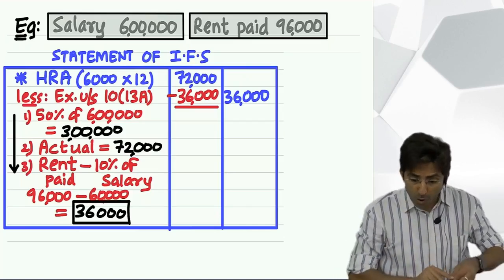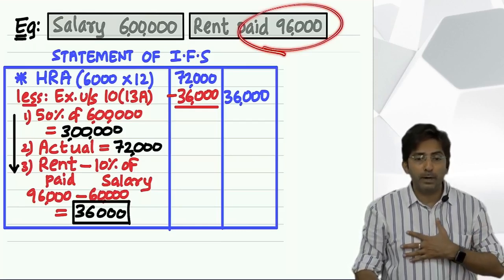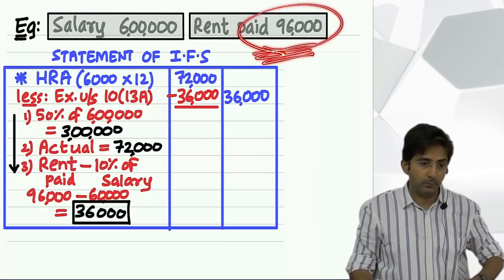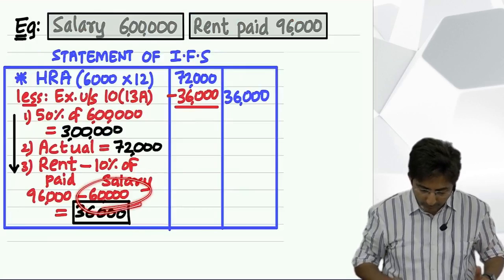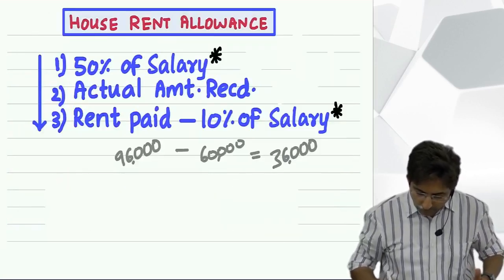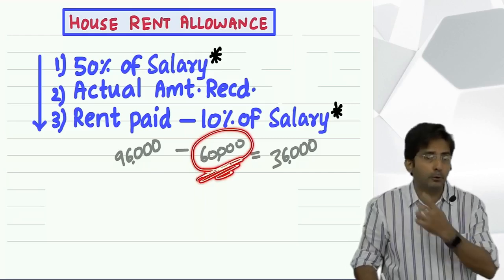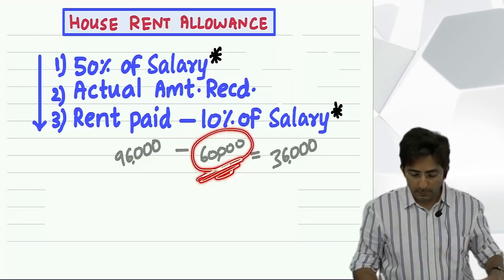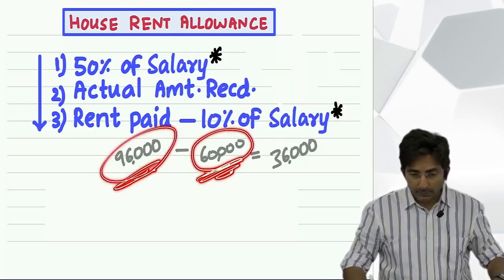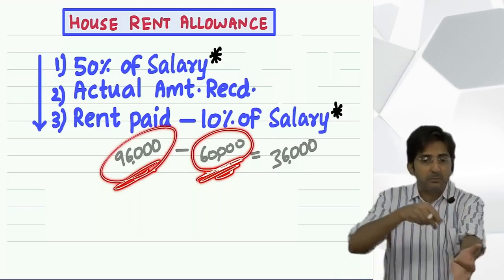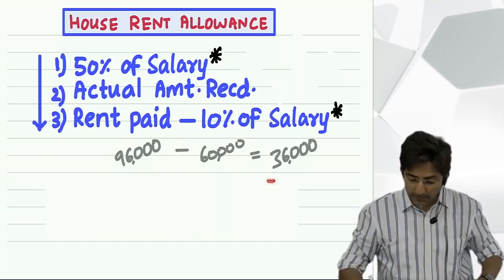But this guy says, no, I am paying rent of 96,000. Then government feels, oh my God, then it's a burden on you. If you would have paid 60,000, we would not feel sympathetic for you, we would not feel pity on you. But you have to pay 96,000. So what is the extra amount? 36,000. This extra amount is pinching you. That means this is a burden.